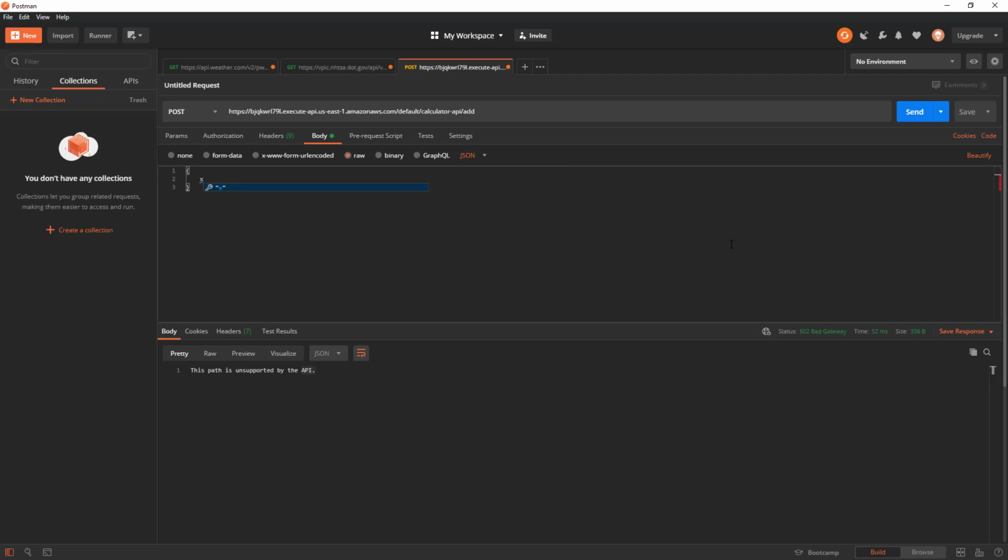And our JSON needs to be, remember, we're expecting X and Y. We're expecting X and Y to be strings. So we'll say X is equal to 1, and then we'll say Y is equal to 2. And if we run this, we should get a response back. Okay, so because we're using post, we are adding a body to the request. We don't actually have any query parameters, so it actually looks pretty good in terms of how the request URL looks. We're using the add function, which means 1 plus 2 is definitely going to be equal to 3.